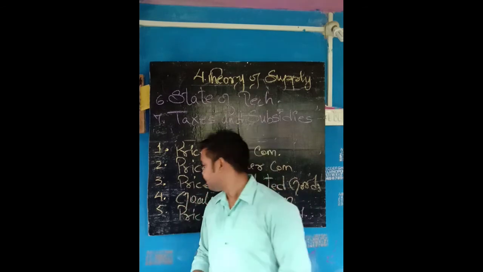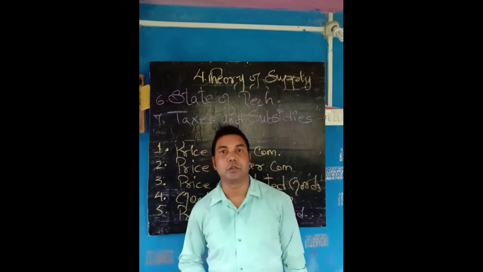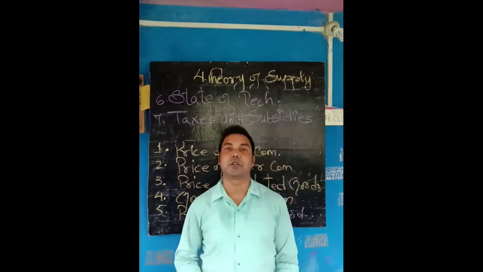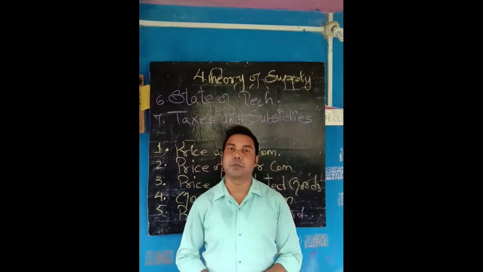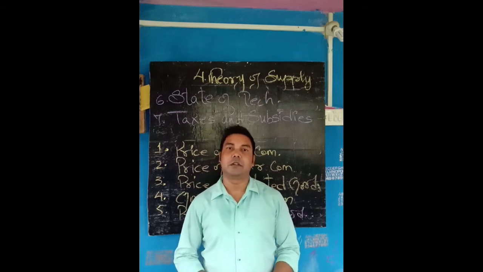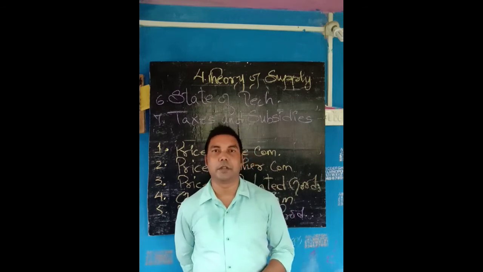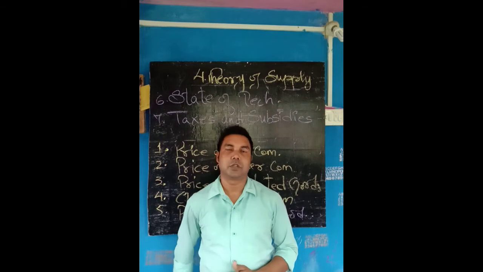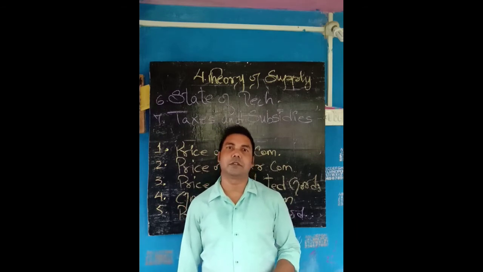Okay. Next, price of factor of production. This is also an important point. If the prices of factor of production, like land, labor, and capital, increase in the market, then what will happen? Will it affect the market? Yes, it will affect the supply.